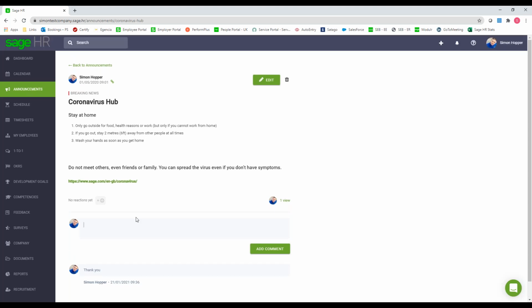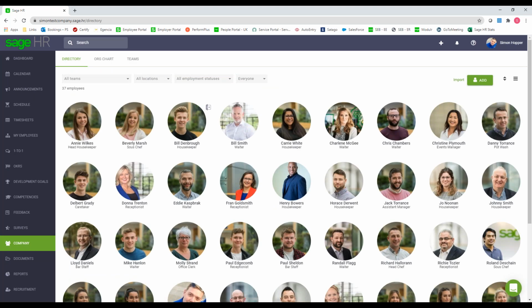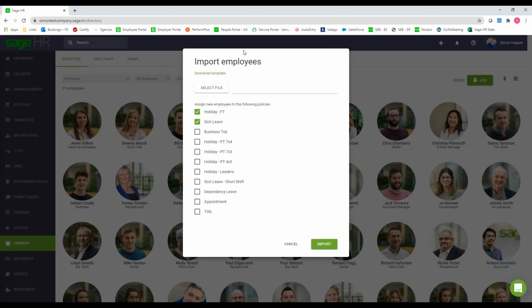Now, we said this is your single employee database. So on the very left-hand side, if I go to company, you can see in there all my employees within the actual company. Now, to get your employees in, in the top right-hand corner, you've got an import option. You can download an Excel template, which shows you exactly what fields can be imported, what's mandatory, what's optional. You can import it that way.